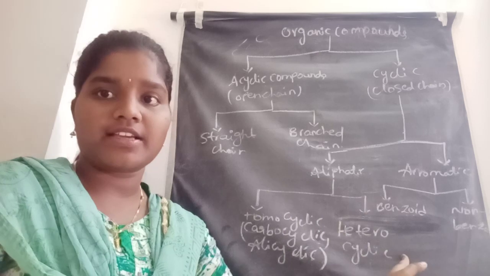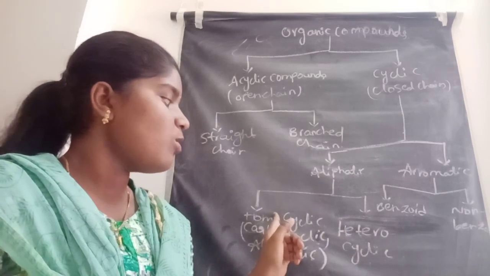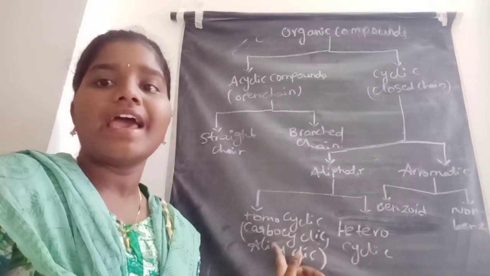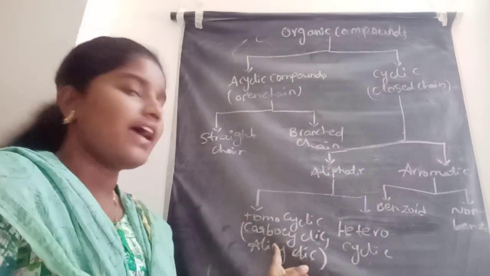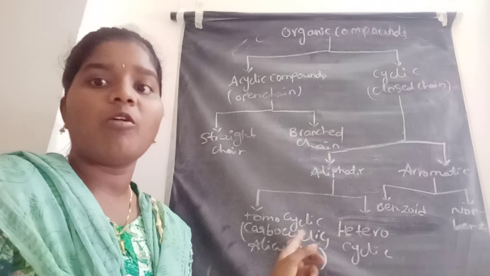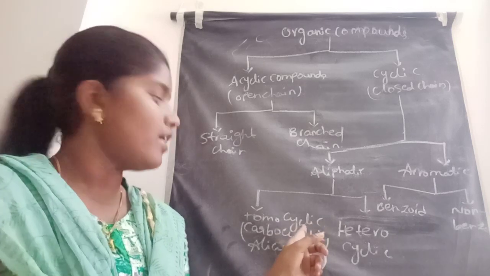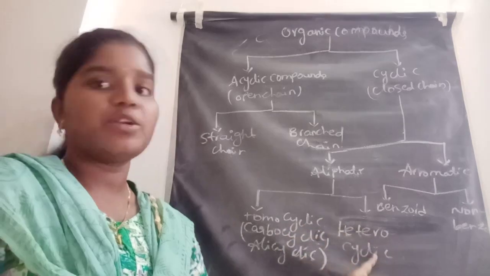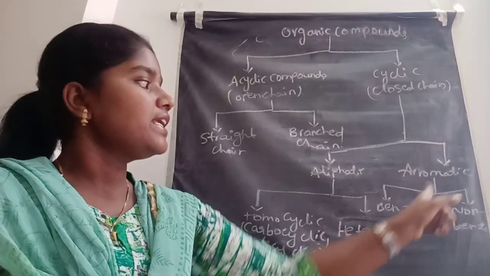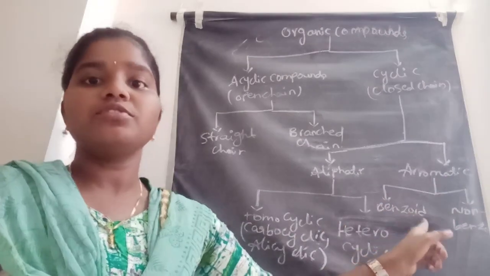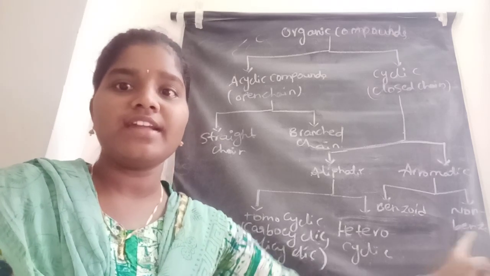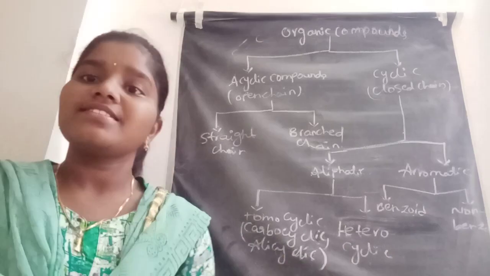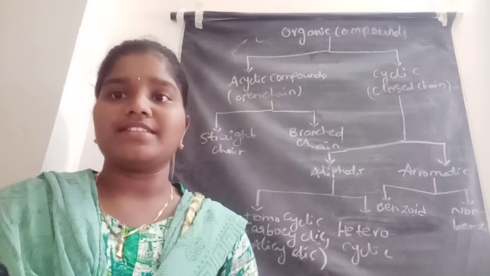Homocyclic is also called carbocyclic and alicyclic. Next one, heterocyclic. Next, aromatic is divided into two types: benzenoid compounds and non-benzenoid compounds.